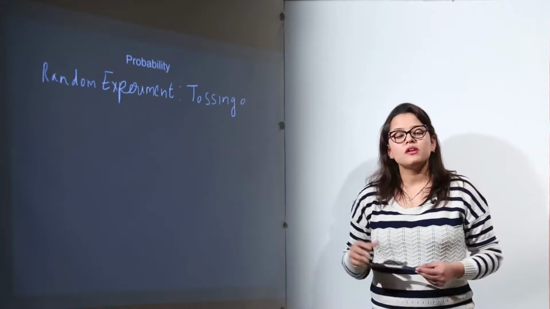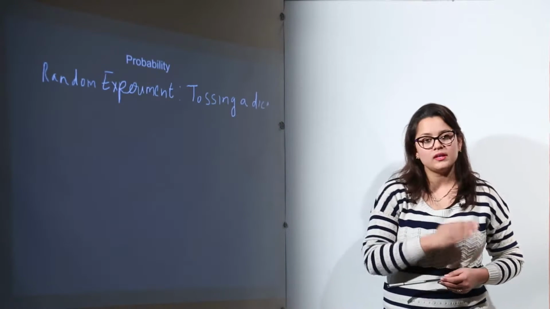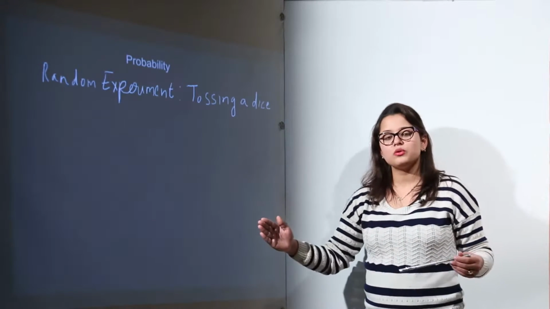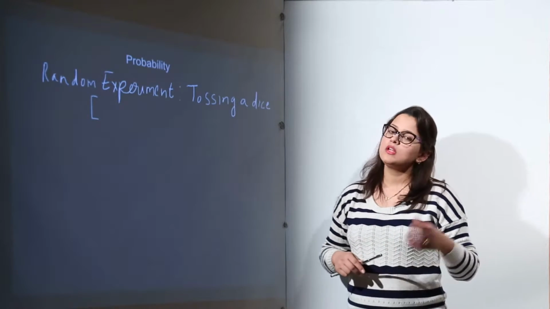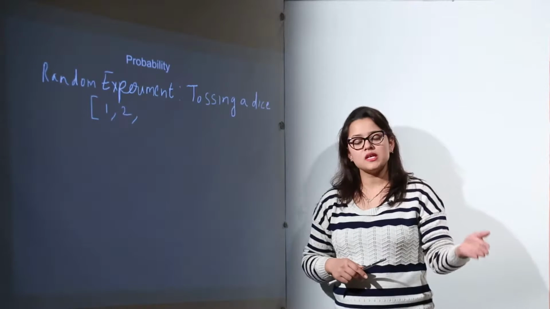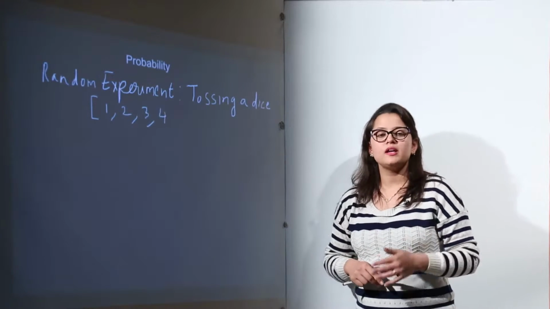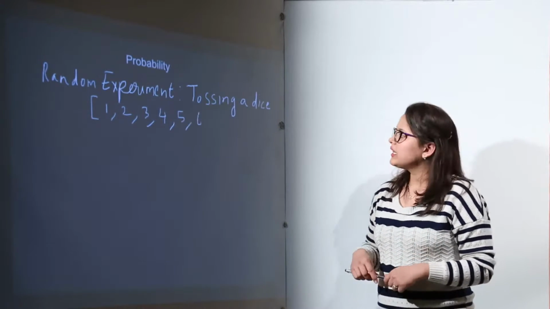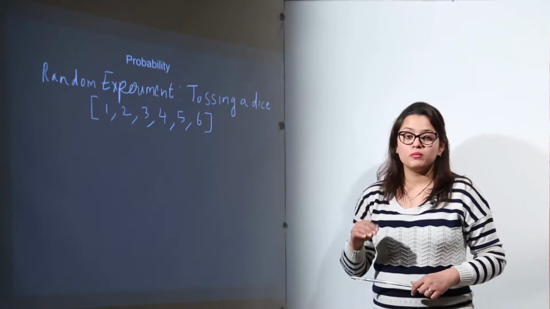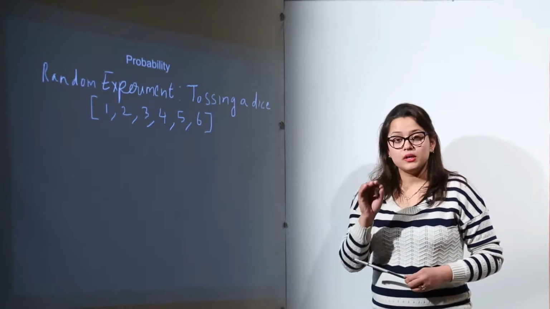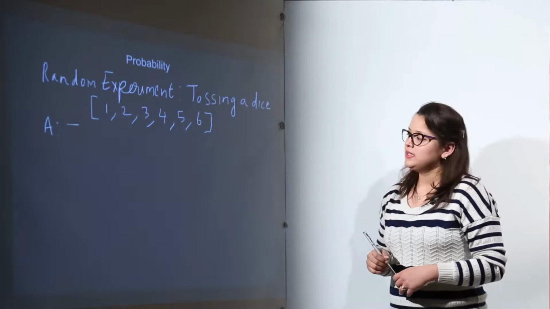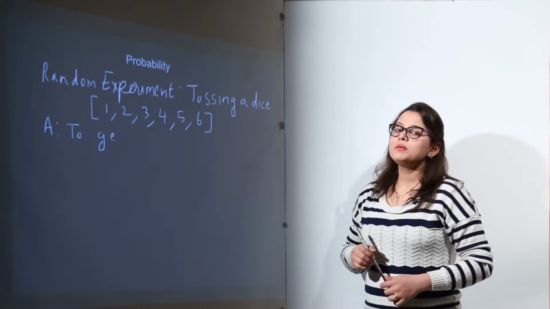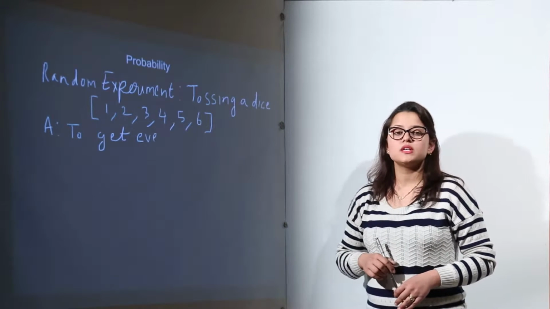The reason being, in random experiments we are aware that there are many possible outcomes, and every time we repeat the random experiment, the outcomes may or may not be the same. So that is why we need to calculate the probability of any particular outcome happening or not happening. Therefore I have taken up an example here of tossing a dice.